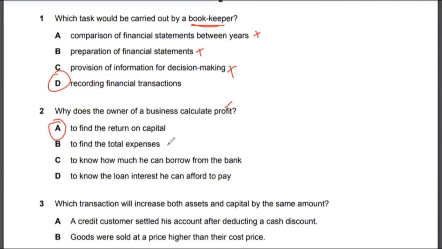How much money did you make by investing in your own business or someone else's business? And if you look at options C and D as well, to know how much he can borrow from the bank, that is the job of the bank. The bank will decide if they want to give you a loan or not. And to know the loan interest he can afford to pay, again, that's something done by the bank.